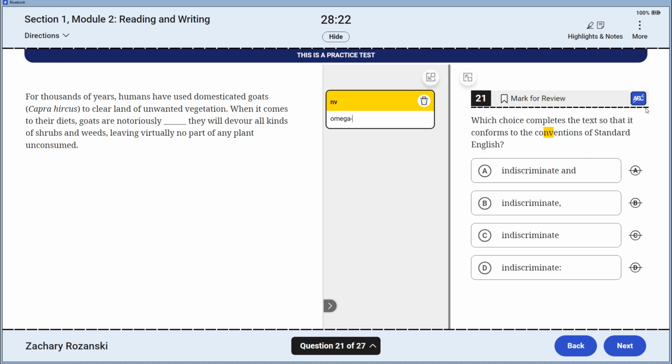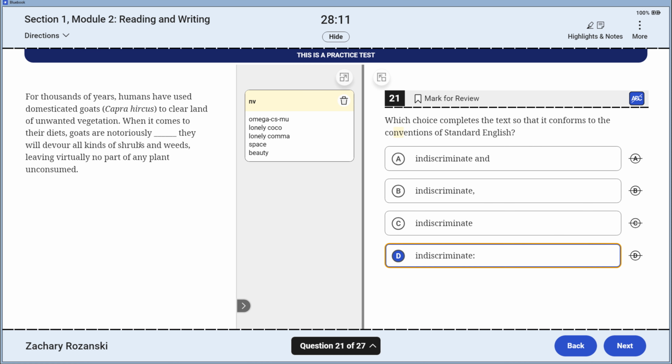We have the complete sentence mix-up again. We've got the lonely colon, we've got the lonely comma, we've got the space, and we've got our beautiful little choice here. I'm going to bias the odd man out. We just need to check for a complete sentence to the left.